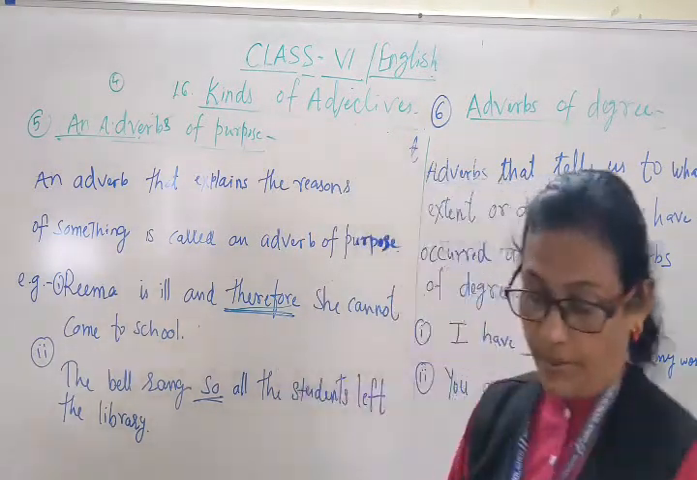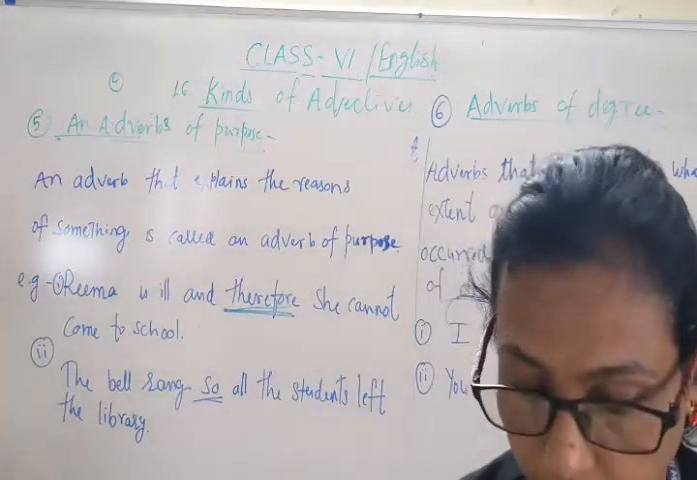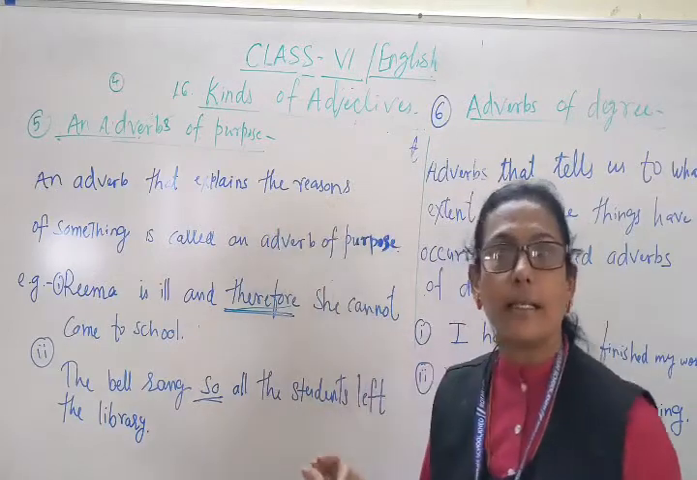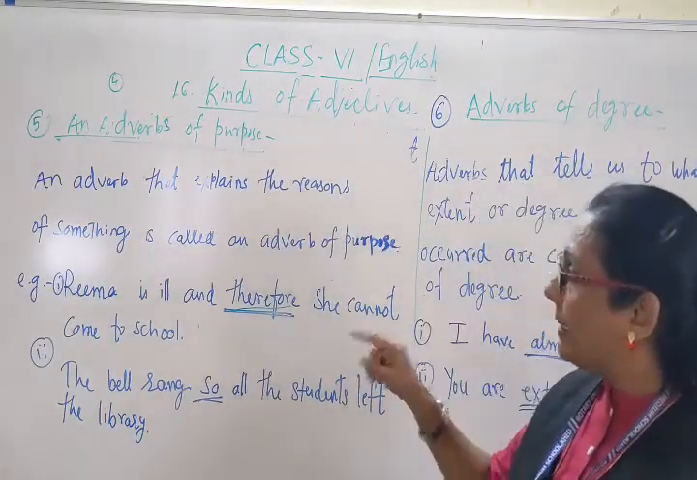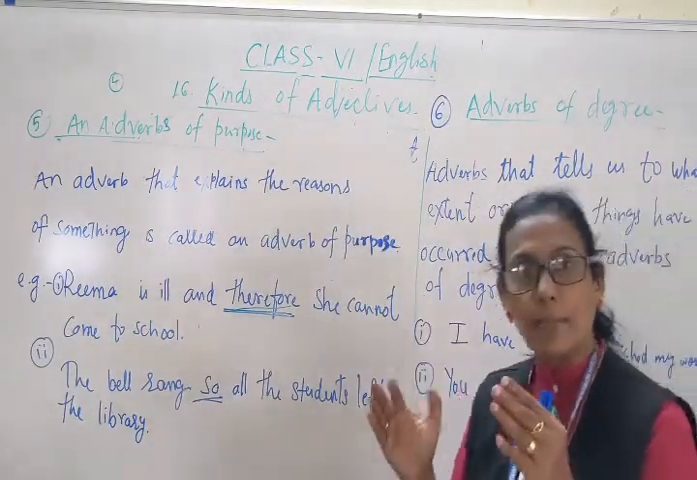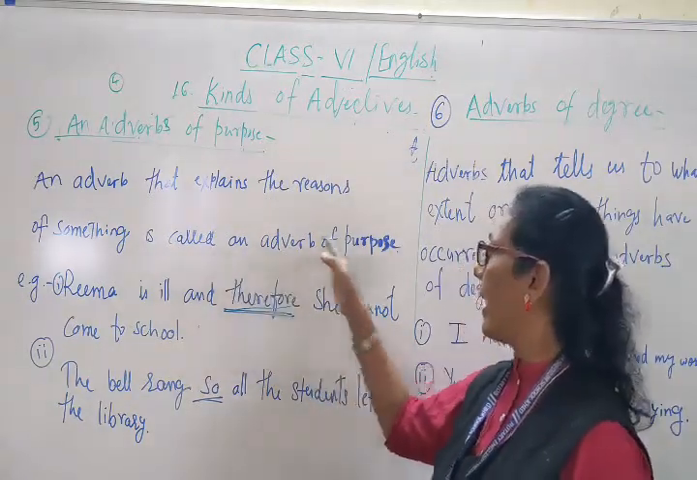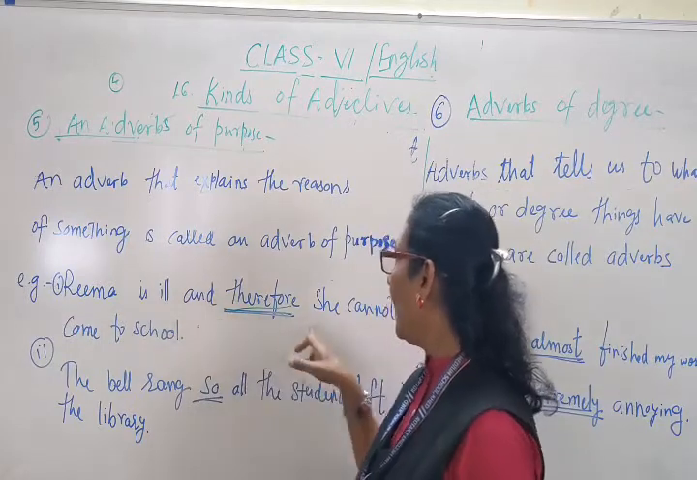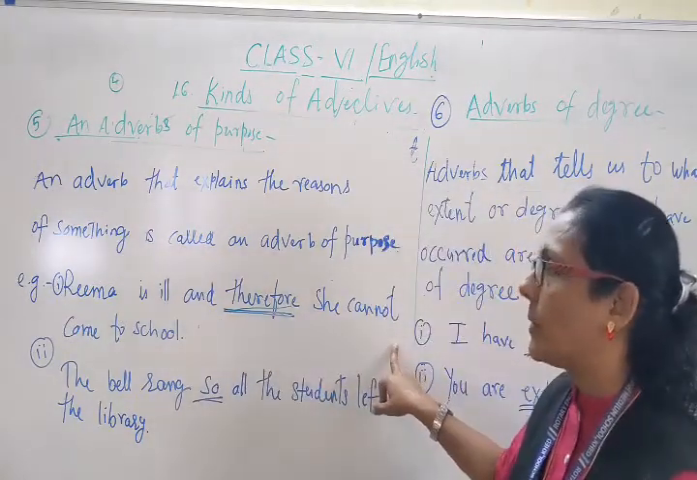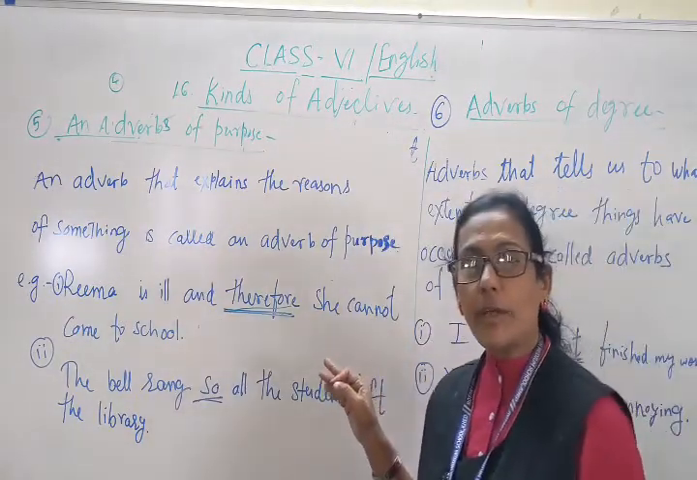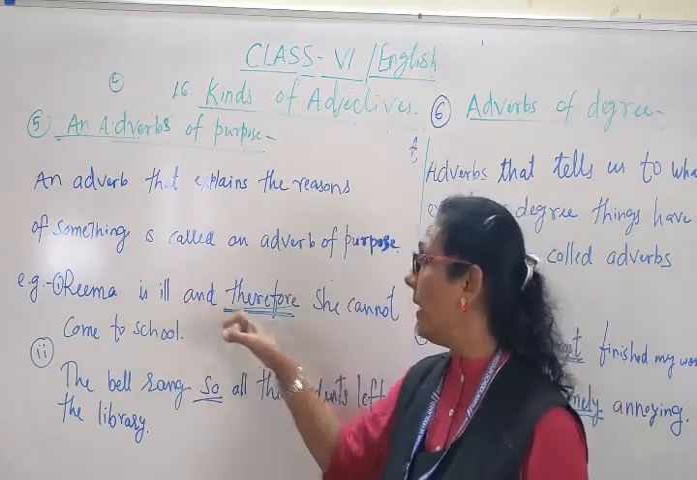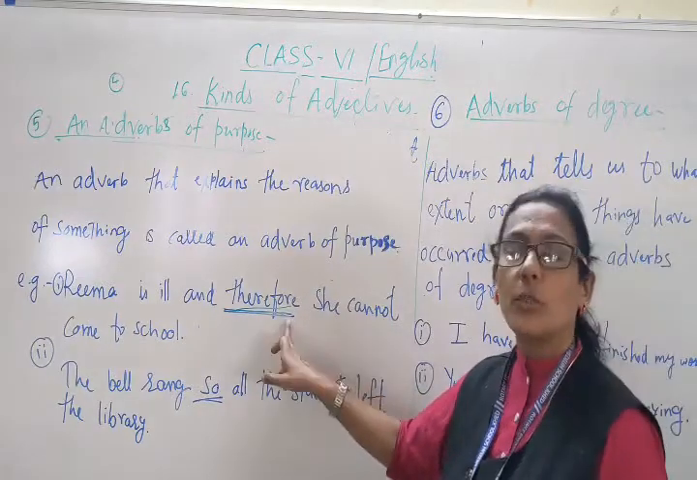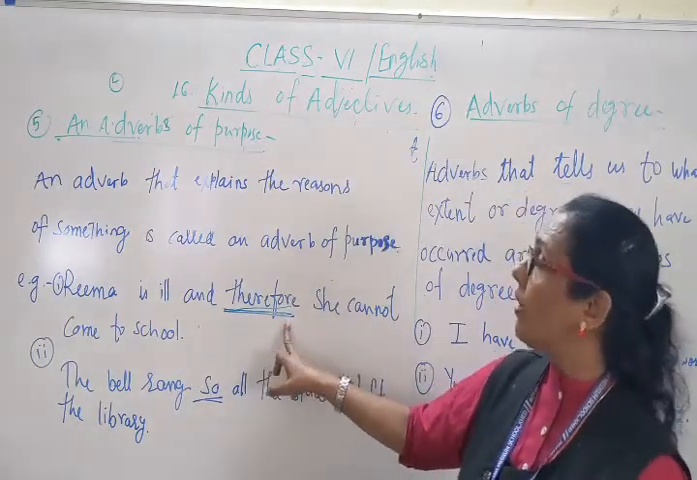I repeat, an adverb that explains the reason or purpose of something is called an adverb of purpose. Example: Reema is ill and therefore she cannot come to school. What is the reason she cannot come to school? Because she is ill. Therefore she cannot come to school. So therefore is the adverb of purpose.